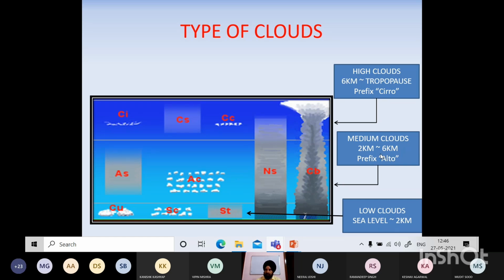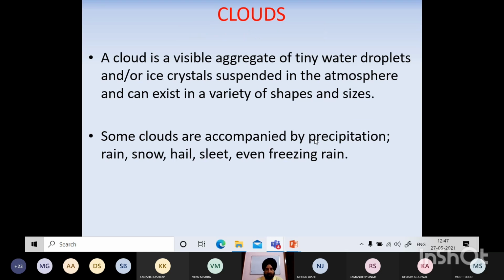And then medium clouds 2 to 6 kilometer, prefix alto, and high clouds 6 to tropopause, up to where we study the meteorology. Iska prefix is 0. So 0 stratus, cirrus clouds, and alto stratus, alto cumulus. So these are the medium clouds. So इनकी terminology आई कैसे वो भी हम देखेंगे. Now cloud है क्या चीज़?